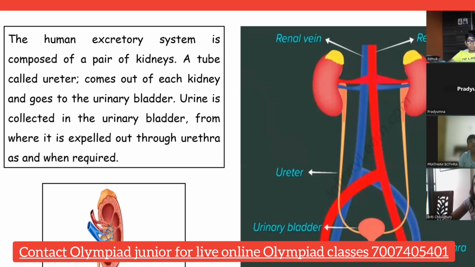So these kidneys are present below the abdomen. Our abdomen has the stomach, liver, intestine, all those things. Below that, at the back, where the vertebral column ends, on both sides of the vertebral column at the back, we have the kidneys. Just next to the end of the vertebral column, on both sides, behind, just below the abdominal cavity.